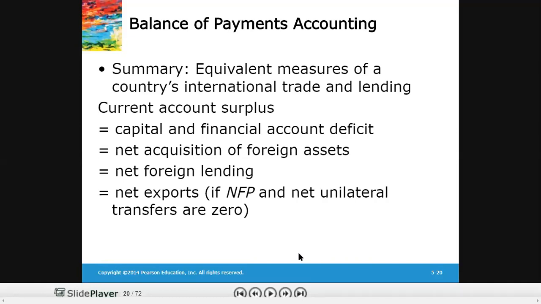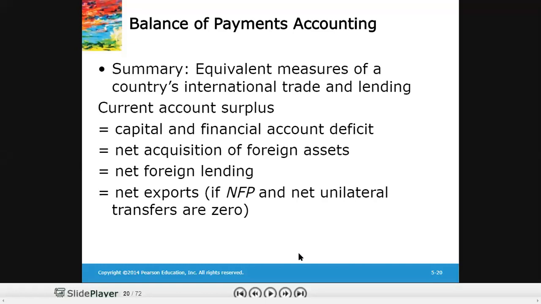And when the current account is in surplus, it means that the country has the ability to acquire more foreign assets, which is why we are saying that net acquisition of foreign assets is also increasing when there is a current account surplus. It also tells us that a current account surplus is equivalent to saying that a country is able to lend out funds to foreigners.